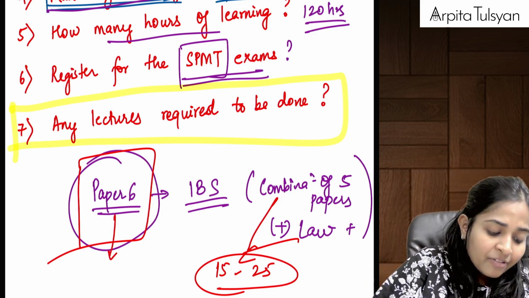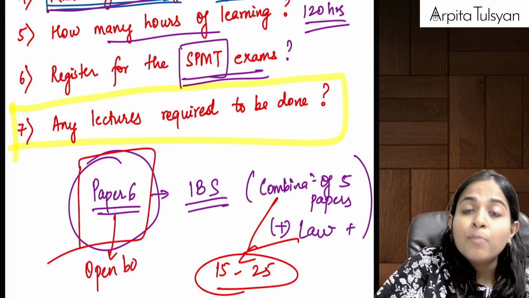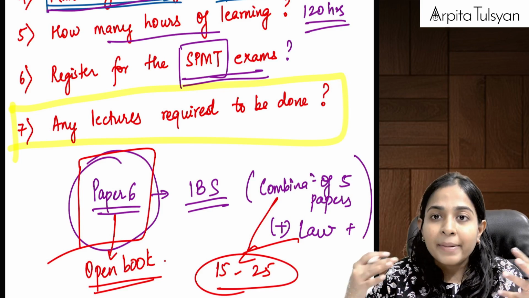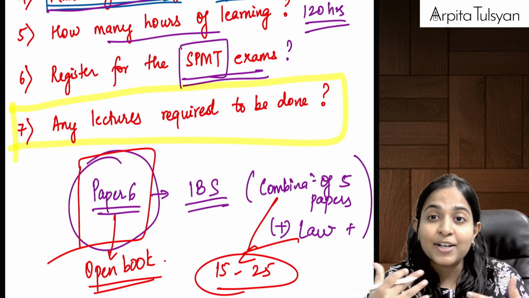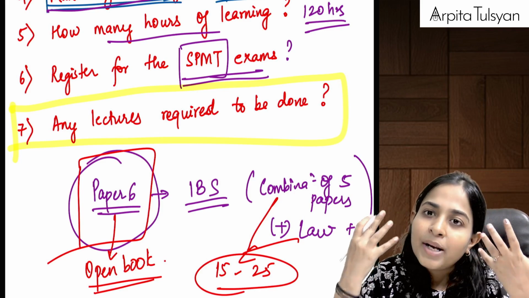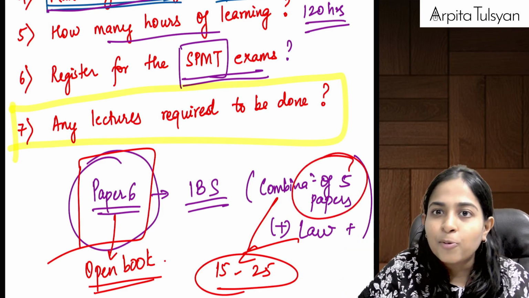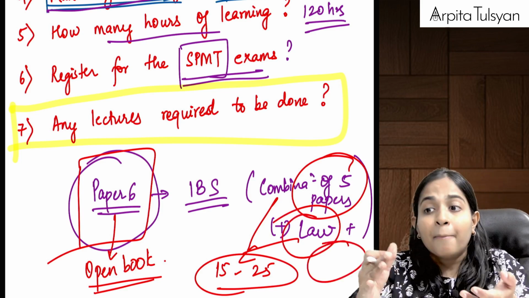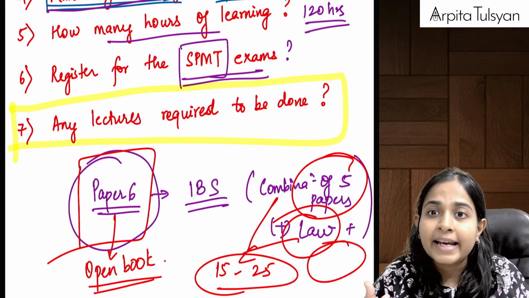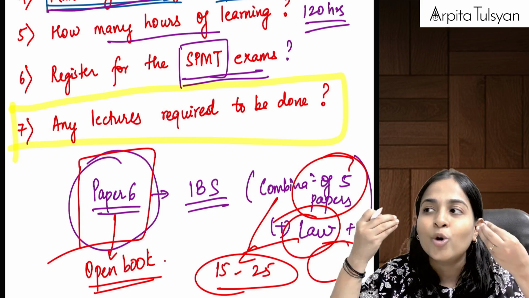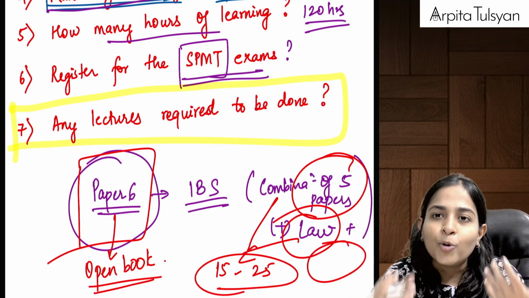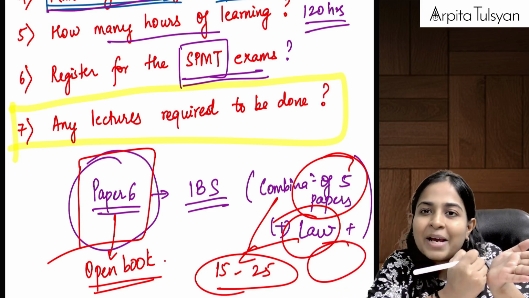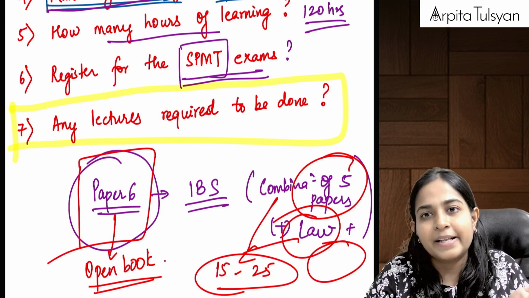Maybe someone will tell you that paper number 6 is an open book exam. Open book means you will be very happy that, ma'am, we can carry all the books with us. But how many books will you carry? Already 5 subject books you will be carrying, plus law book, plus costing book. But during those number of hours in the exam, how will you find out? See, if you don't know a concept, even after having the book, you cannot find out, because it is not going to be the same line question asked in the exam, right?